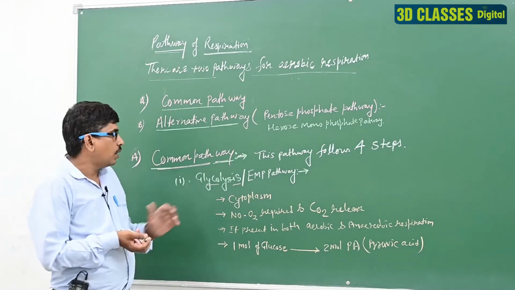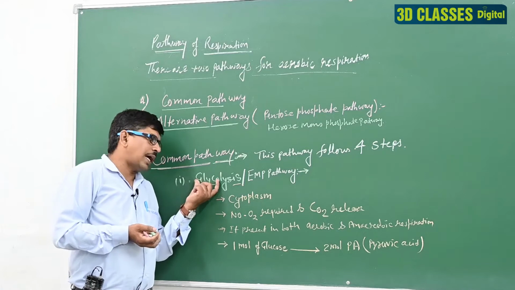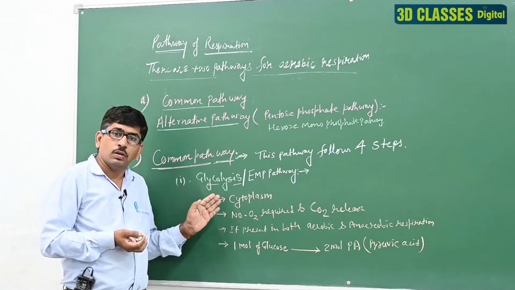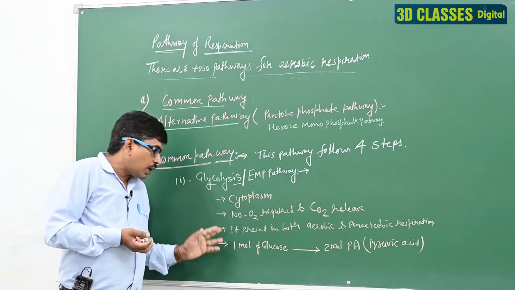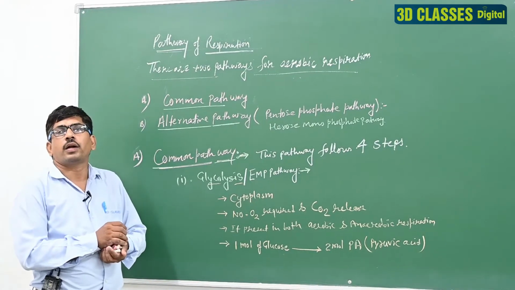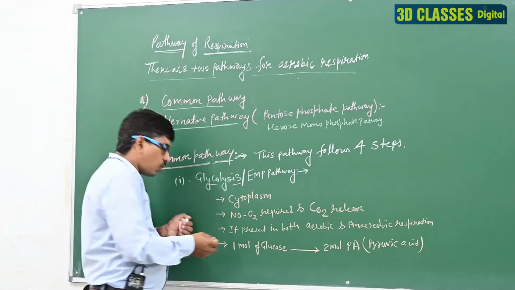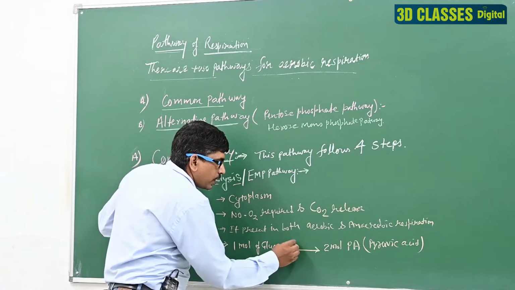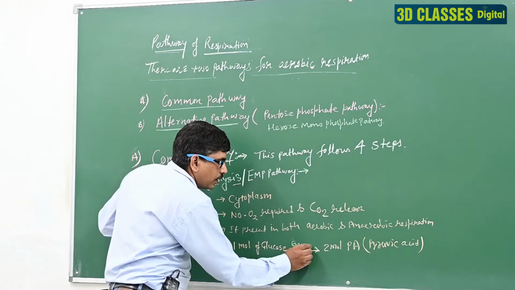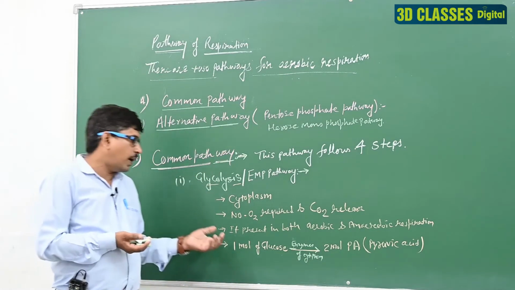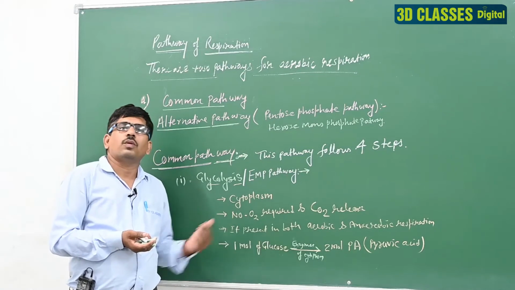Clear? What is glycolysis? Glyco is carbohydrate, lysis means breakdown. In this process the carbohydrate is broken down. One mole of glucose is broken down into 2 molecules of pyruvic acid. Clear? The glucose is broken down into pyruvic acid with the help of enzymes of the cytoplasm.